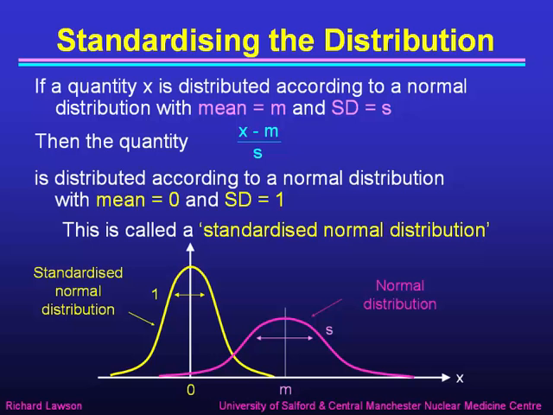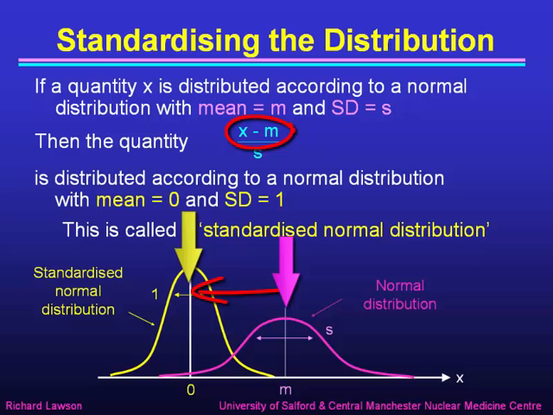But in general, our normal distribution doesn't have a mean of 0 and a standard deviation of 1. So if we take this normal distribution shown in purple here with a mean m and standard deviation s, what we can do is to first of all shift it to the left so that the mean becomes 0. That's what the x minus m in this quantity does.